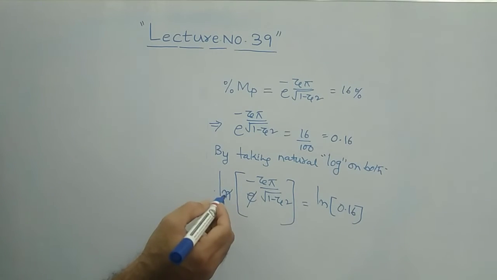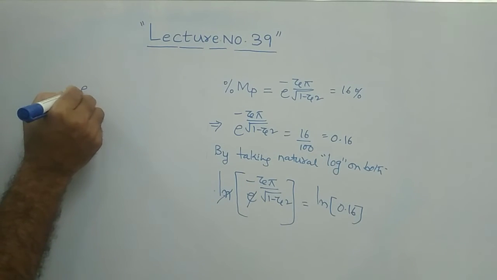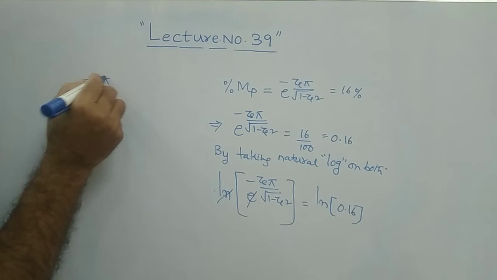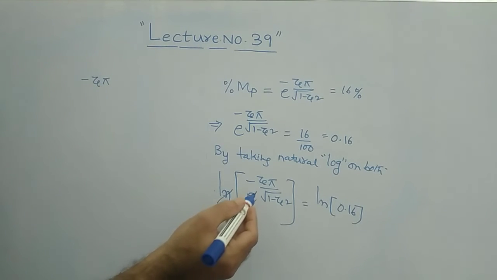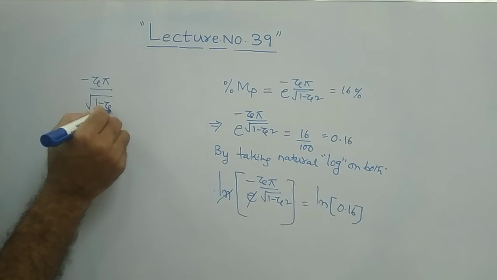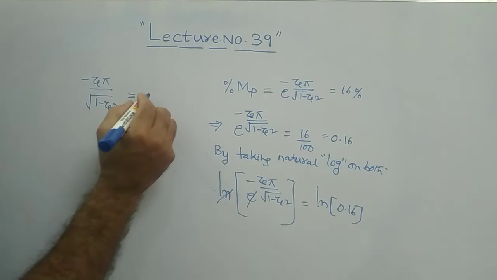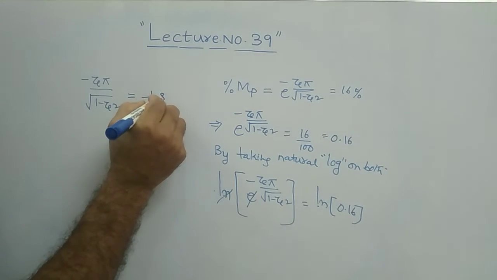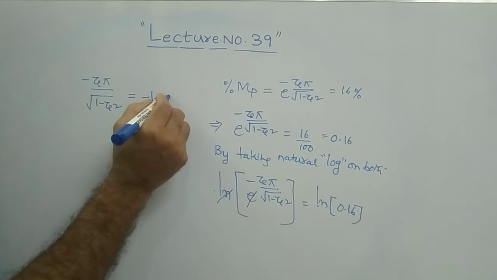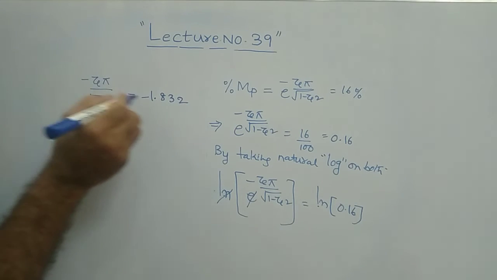Therefore, this natural logarithm will be cancelled out. Then what will remain here? E power minus zeta, e will be cancelled out, no? Minus zeta pi by square root of 1 minus zeta square will be there. This is equal to natural logarithm of 0.16. If you calculate that from your scientific calculator, you will reach the value minus 1.832 normally. I have calculated this from a scientific calculator. Then you will get this.